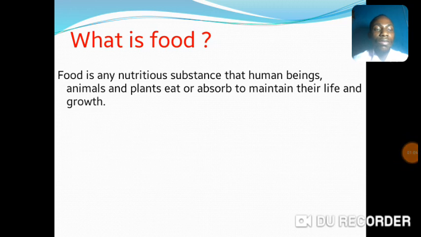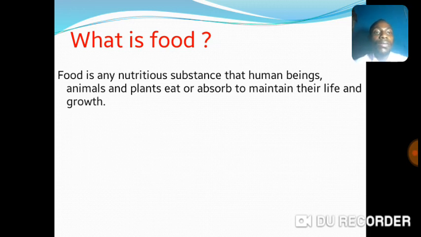What is food? Food is any nutritious substance that human beings, animals, and plants eat to absorb to maintain their life and growth. Let's take it again. What is food? Food is any nutritious substance that human beings, animals, and plants eat to absorb to maintain their life and growth.